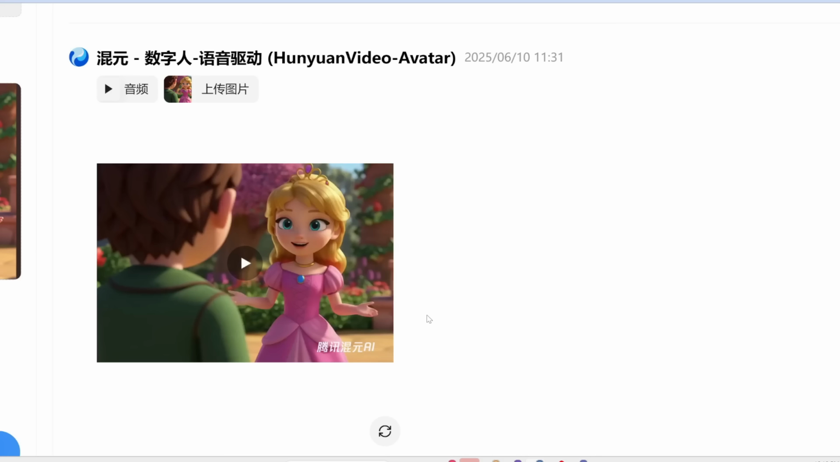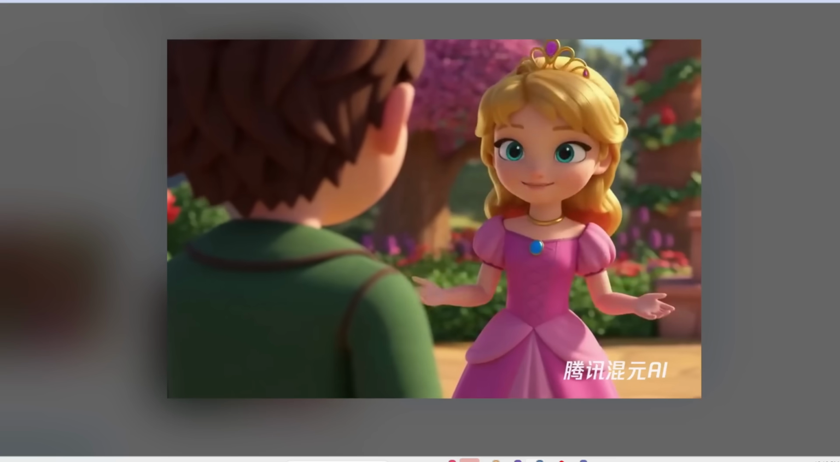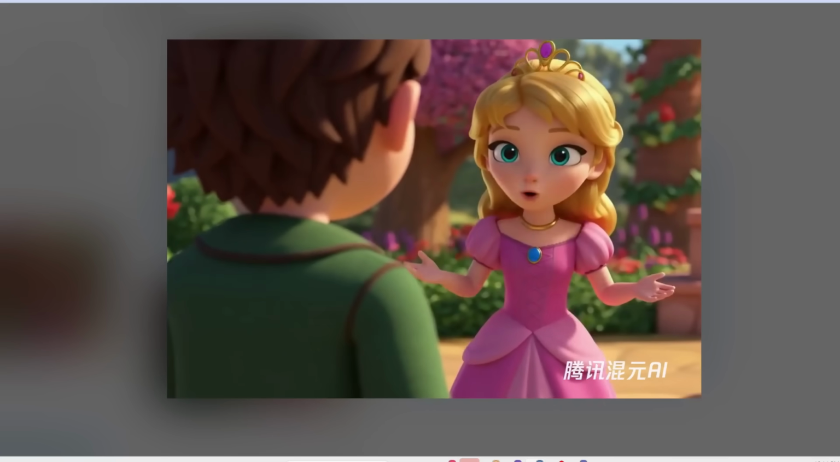I also wanted to see how well it performs with different art styles. So here's a Disney Pixar example.